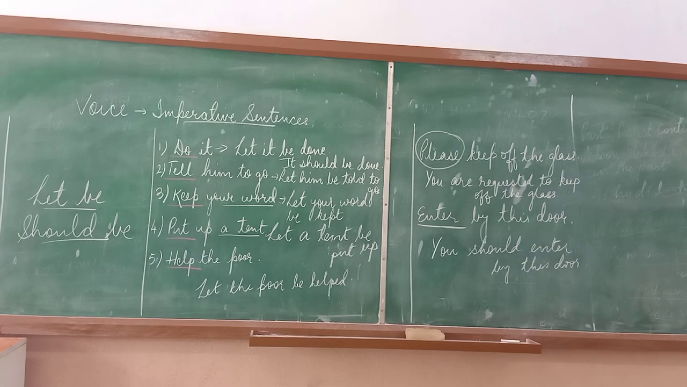Let be and should be are used to convert it. Let will be before the subject and be will be after the subject. When you convert it with should be, the passive starts with the object that has been converted and become a subject now. Like in the first sentence, it is the object in the active voice. It became the subject in the passive voice.